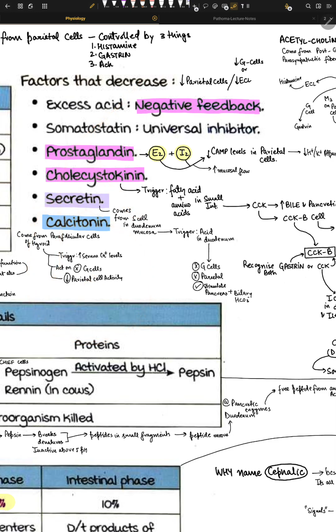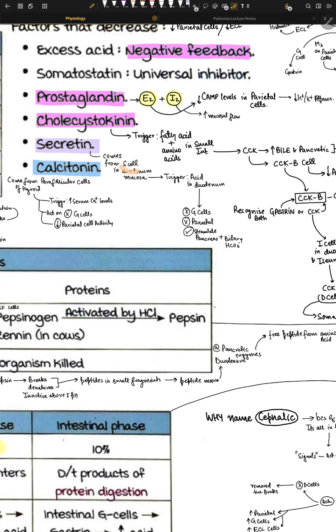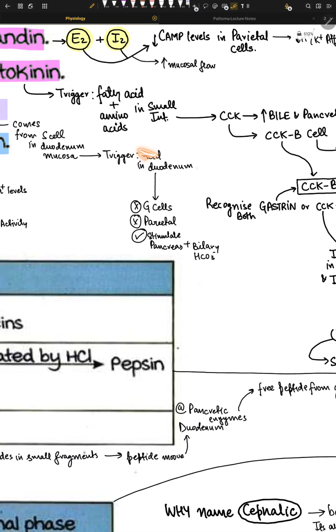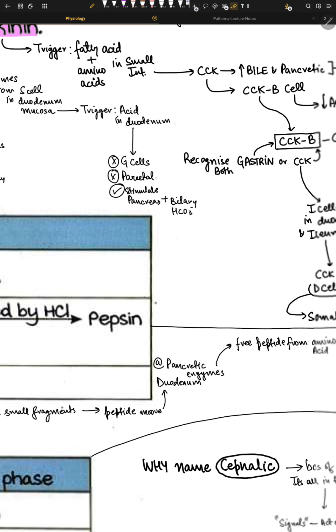At this place, we have acid sensing receptors. They will sense acid is here. So the S cell present in the duodenal mucosa will be like, oh, we have so much acid, we need to neutralize it. So this S cell will release secretin. Now this acid present in the duodenum leads to inhibition of G cells. We know G cells make gastrin, and gastrin leads to more acid, right? So G cell stopped, no acid. It also leads to inhibition of parietal cells. We know parietal cells are the primary source of acid. No acid now.